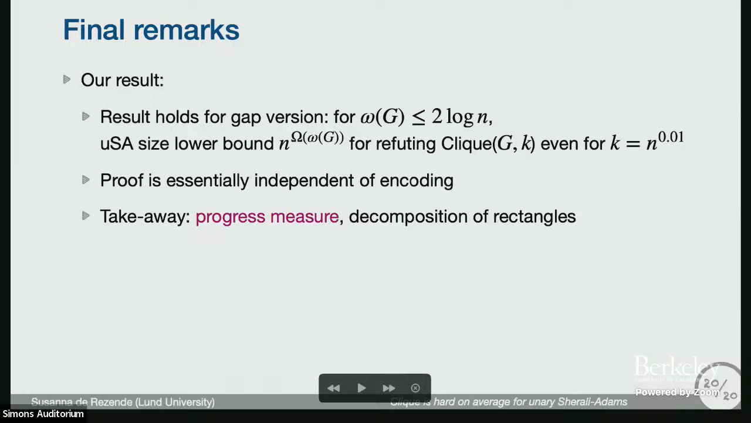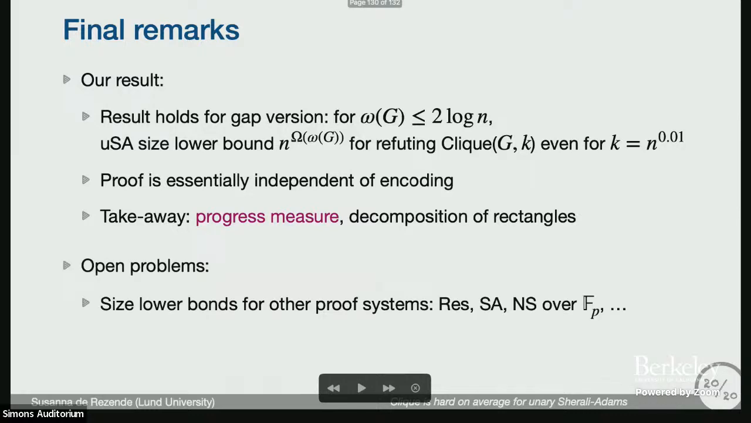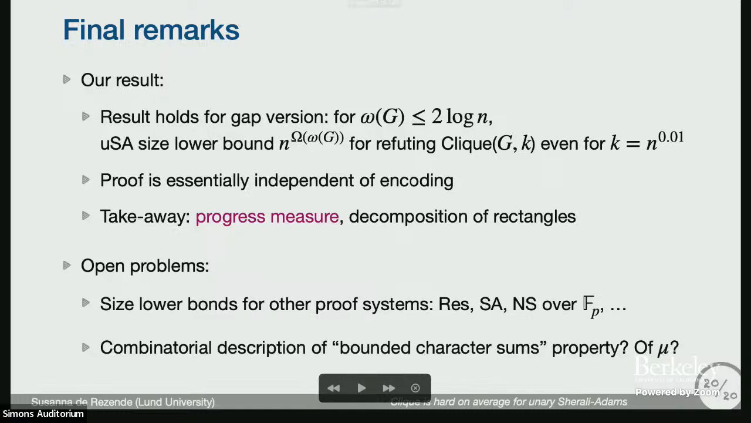And we get a very nice progress measure, which satisfies many more properties than we actually need. We also get an interesting decomposition of rectangles that allows us to see what a rectangle is ruling out. And just to mention open problems: of course, extending this to other proof systems, where I think the natural ones are resolution, Sherali-Adams, and even the systems over finite fields. These are all open. Also, getting more combinatorial descriptions of some of the properties we have, or even of the measure, could be interesting to generalize this further. Okay, thank you.